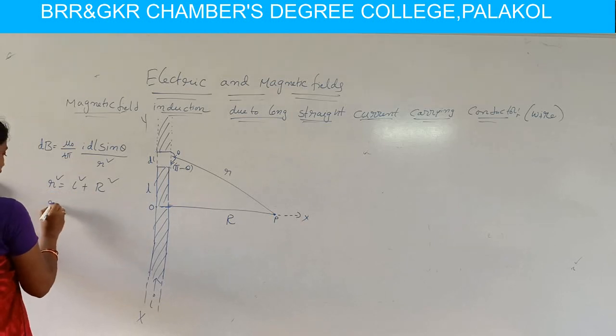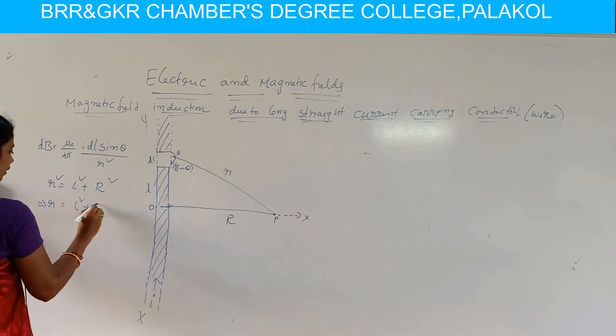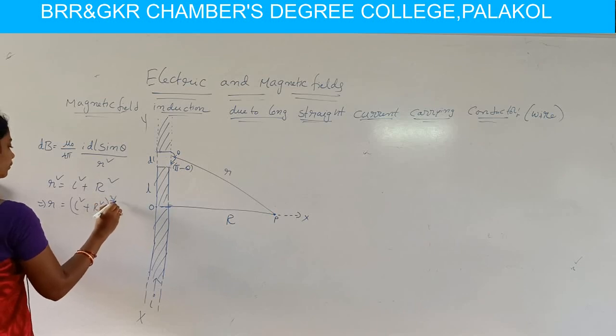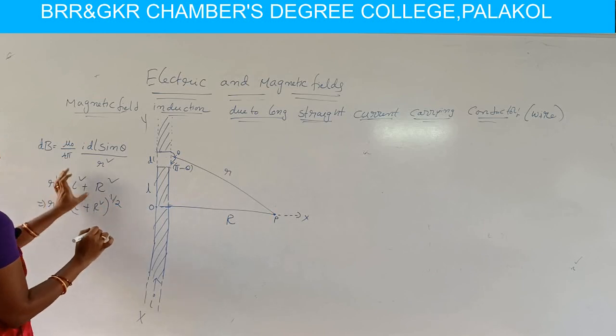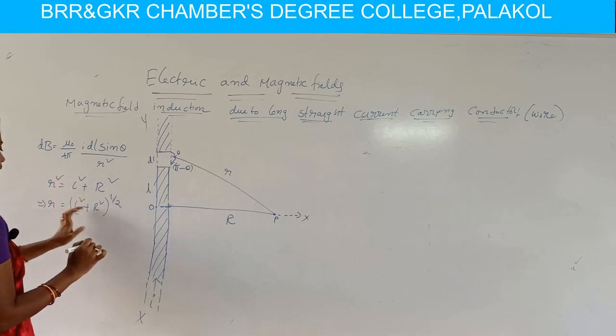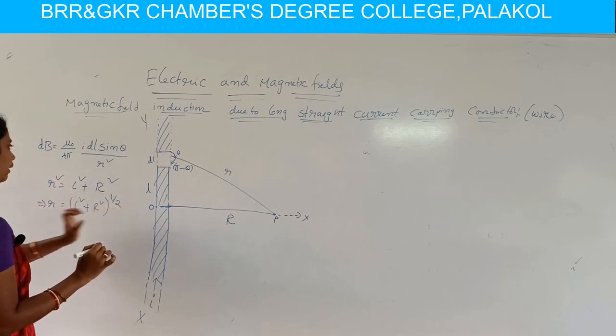We want this r only, so r is equal to L square plus R square whole power half.